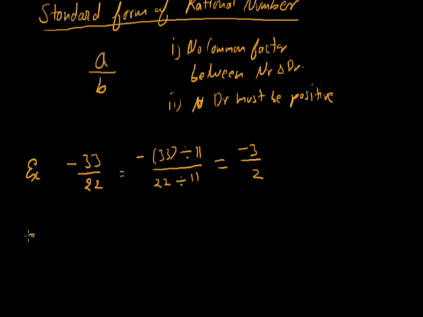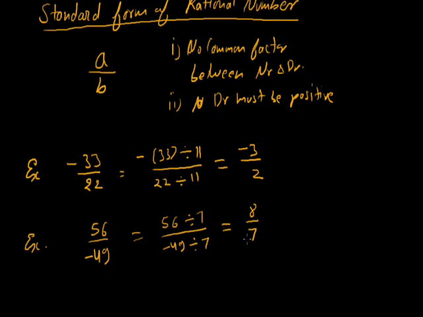Let's take one more example, 56 by minus 49. In this rational number, 7 is a common factor. So we divide the numerator by 7 as well as the denominator by 7. 56 divided by 7 we get 8, and minus 49 divided by 7 we get minus 7.